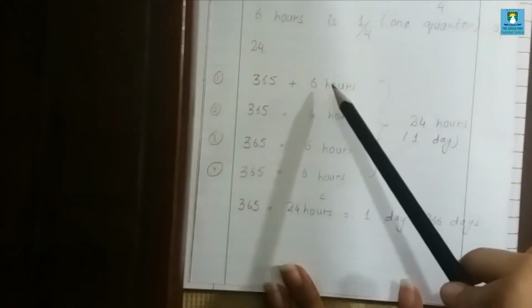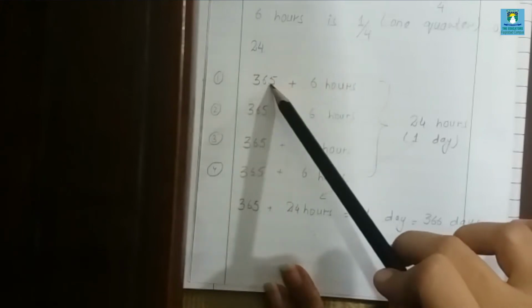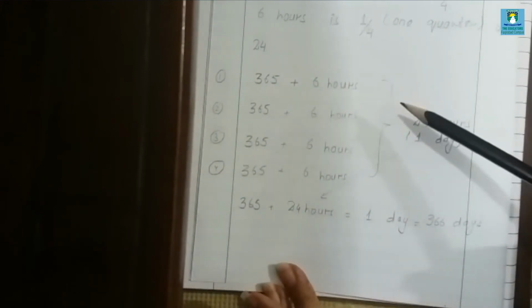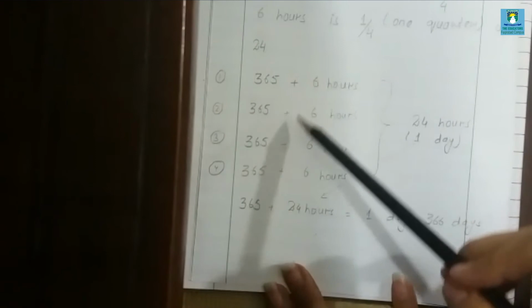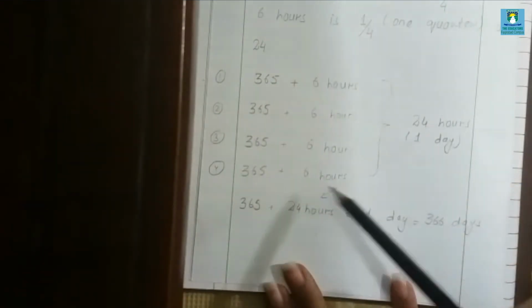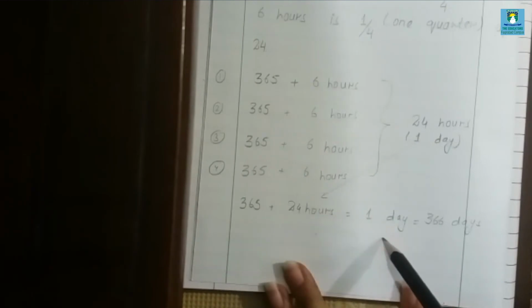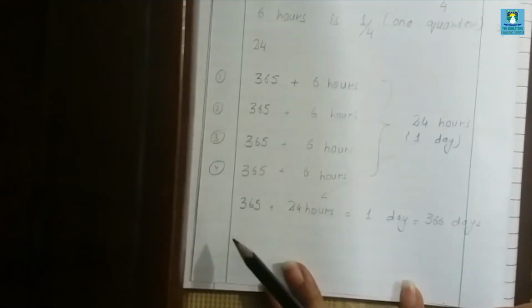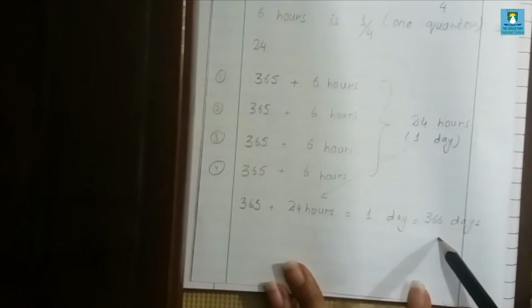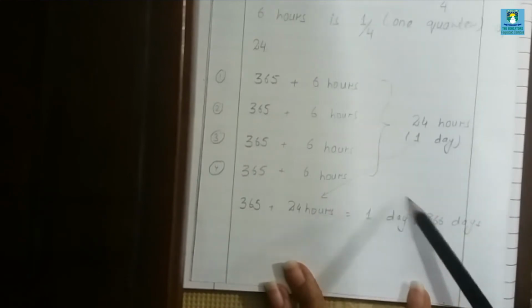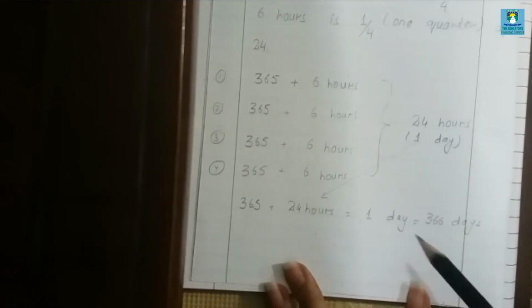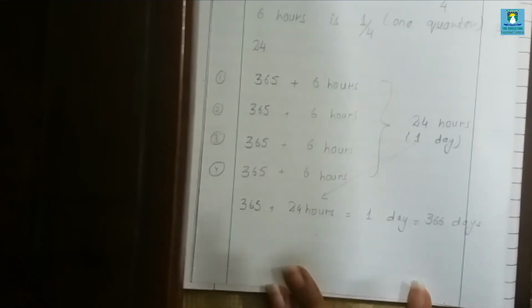So scientists don't count this 6 hours on an annual basis. They don't count these 6 hours in 365. How can they count them? So after 4 years, when these 6 hours make a complete 1 day of 24 hours, then they add this 1 day after 4 years to the next year, and this is called a leap year, which has 366 days, and this 1 day is added to the month of February. I think this is clear to you now.